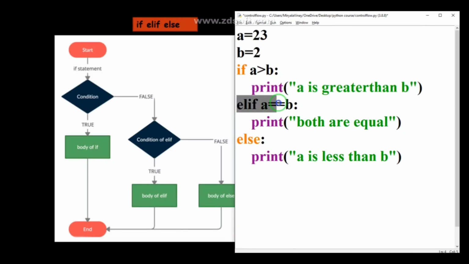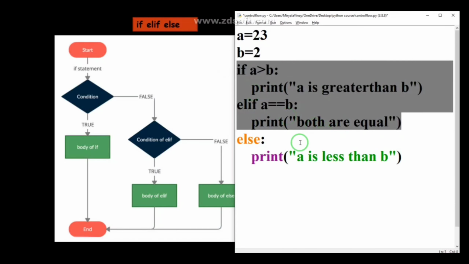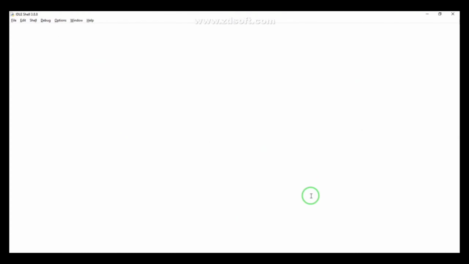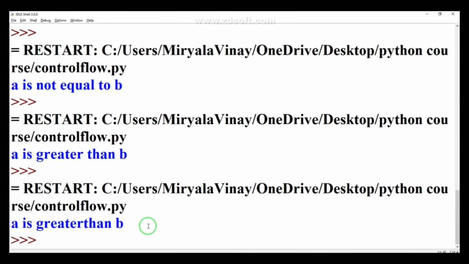What part? The else if part. The else if part also has a condition. It will evaluate this condition also. If it is true, then only it will execute this statement. If this condition is also false, then it will evaluate the last else statement. So if all these are false, automatically the else block will execute. So when I run this program, you can see "a is greater than b" is printed.